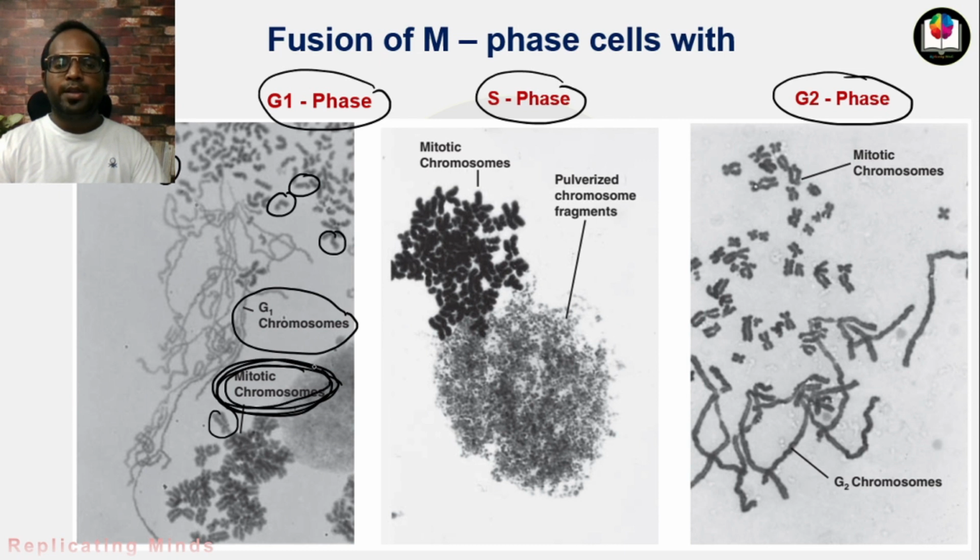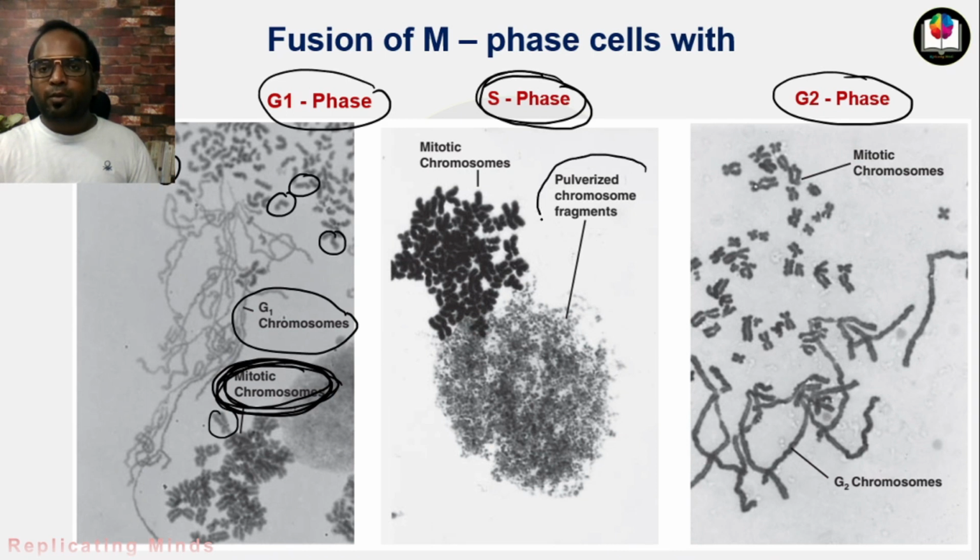How these chromosomes got compact, thickened, and short during the cell cycle when they entered into the M phase. In S phase, when DNA replicates, the amount of DNA gets doubled, and that's why the chromosome fragments appear pulverized.